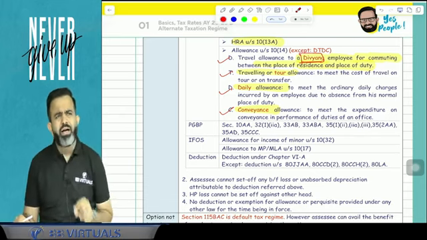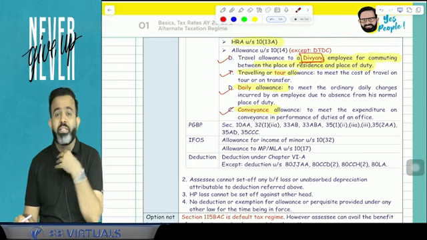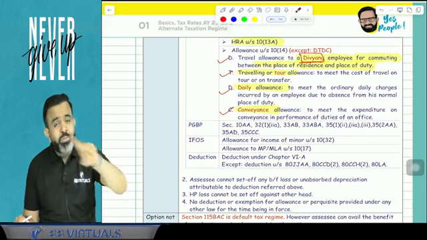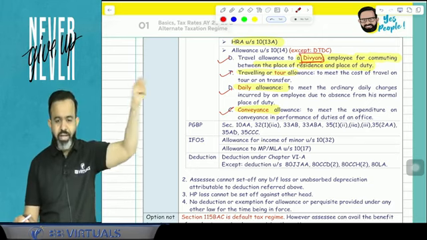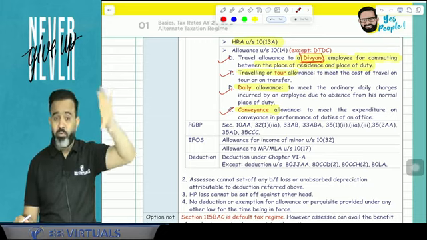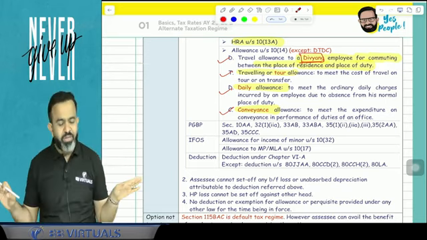Now one more point, guys. Under the head salary, if any lunch is provided in the office and the meal value is up to 50 rupees, then it is totally exempted. So you can write here, a free meal benefit up to 50 is normally exempted. But guys, if you follow 115BAC, then that free meal benefit 50 rupees exemption is not available.